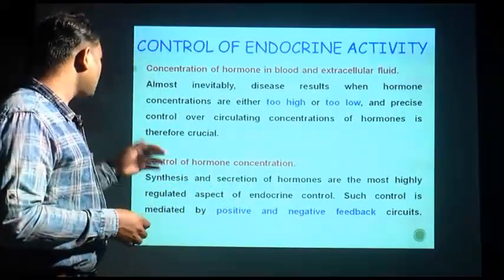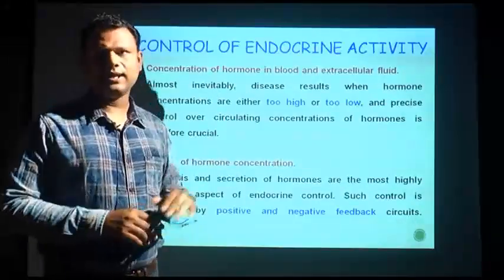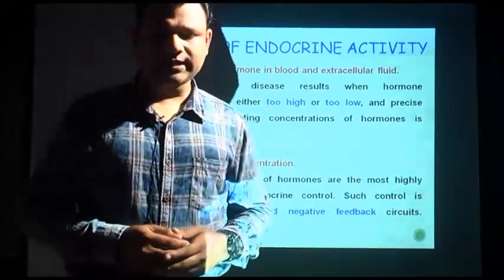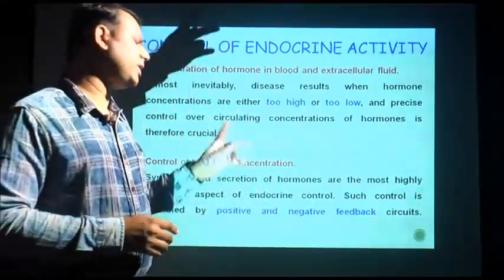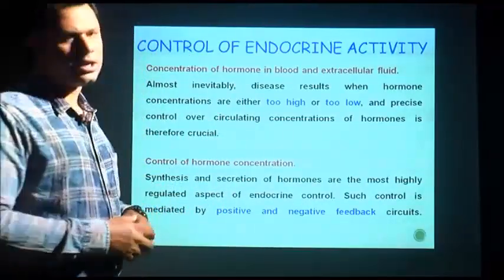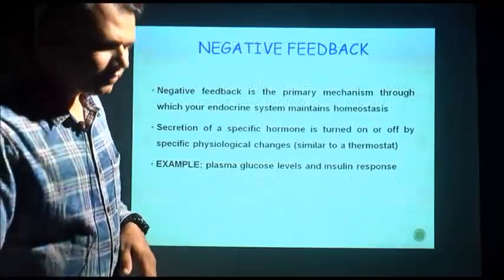Such control is mediated by positive and negative feedback. In my class I told you that we will go into detail about positive and negative feedback in future, which is very important for studying endocrinology. So let us see what positive and negative feedback are.